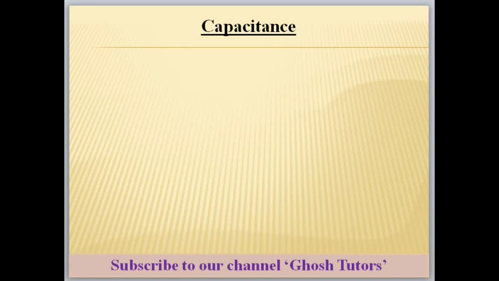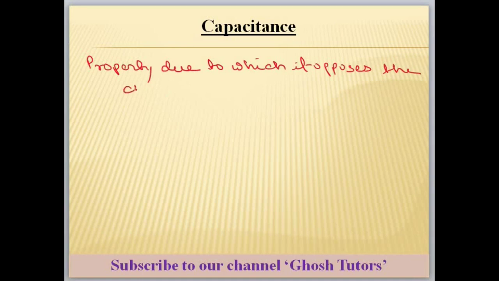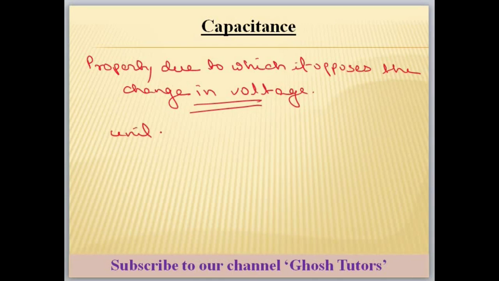What do we mean by the capacitance? Capacitance is the property of an electrical element due to which it opposes the change in voltage. That is a definition. What is its unit?